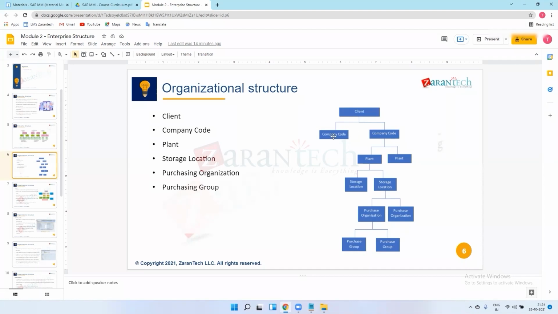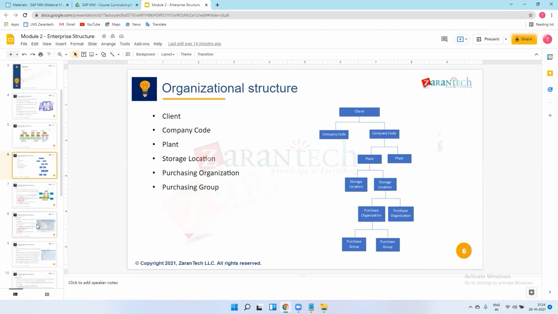If company code 1 and company code 2 manufacture a material and they get some losses in their daily business, then they will have their own set of statements.